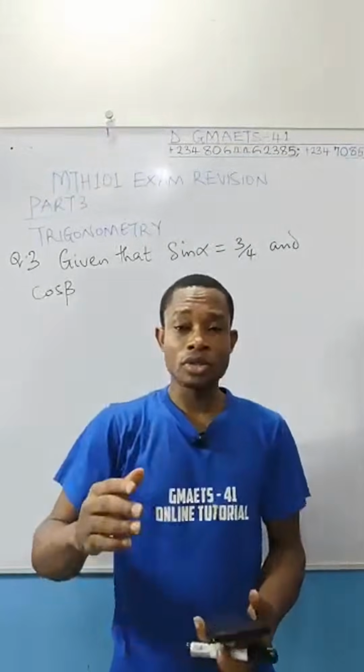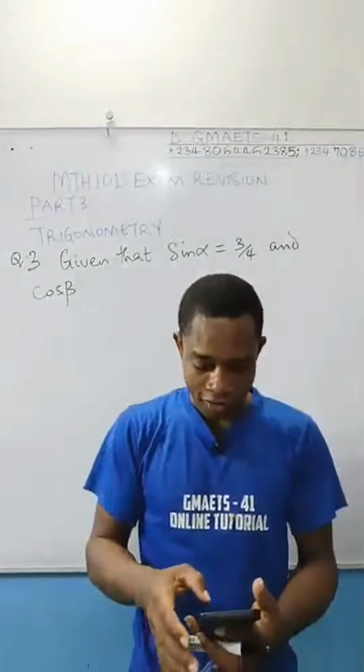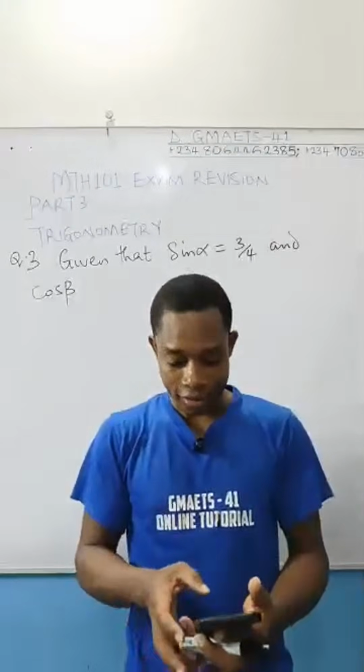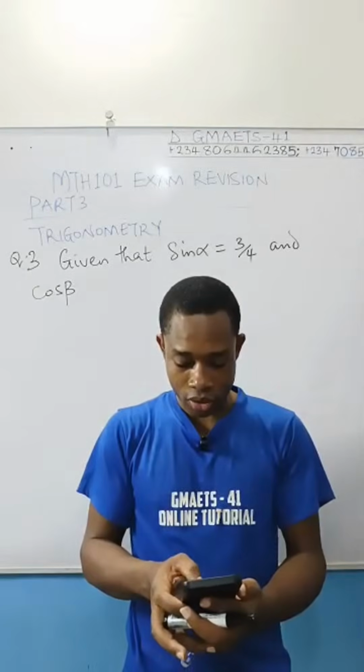So I'm changing all these theta and phi to alpha and beta. Are you following, right? To alpha and beta. So take note of that in case.